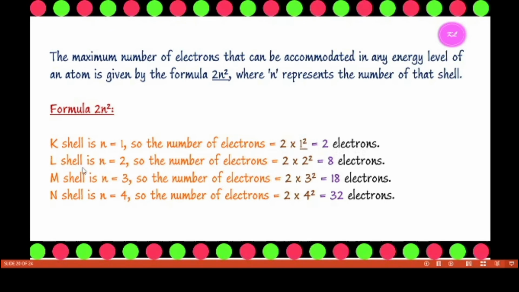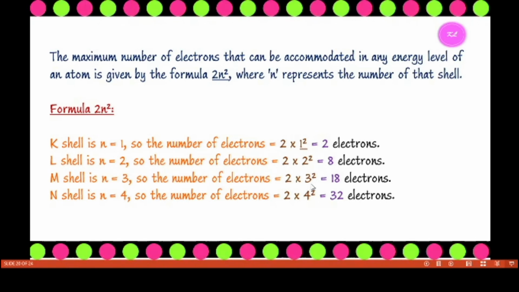Then the L shell, that is the second orbit. So for the second orbit, instead of n we put a 2. So 2 squared, where the shell number is 2. 2 into 2 is 4, 4 into 2 is 8 electrons.